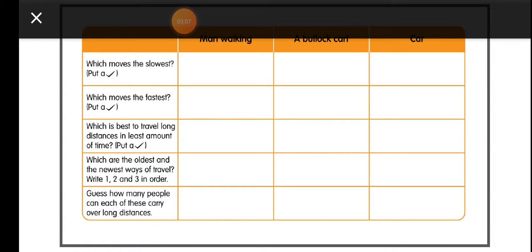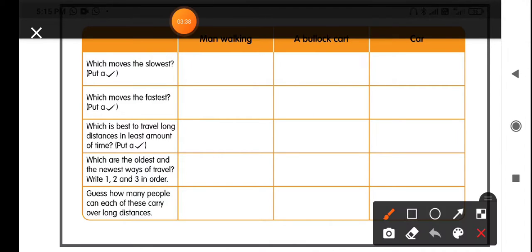So now you have to complete this table by observing the man walking, a bullock cart and a car. You choose out of these three which is appropriate to the question. You just tick in front of that vehicle. So the first one is which moves the slowest. Put a tick mark in front of that. Out of bullock cart, car, and a man walking, which is very slow? Obviously, our walking. Which moves the fastest?